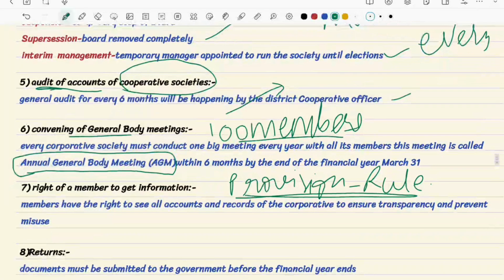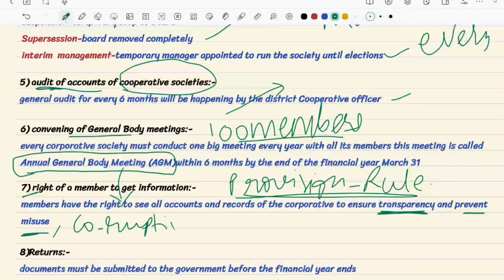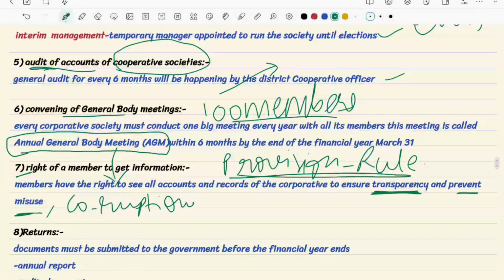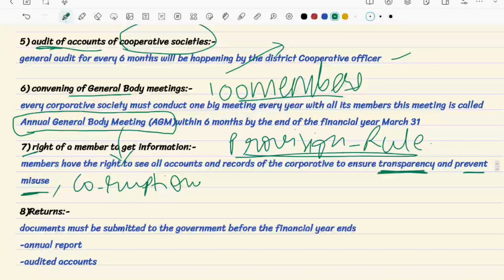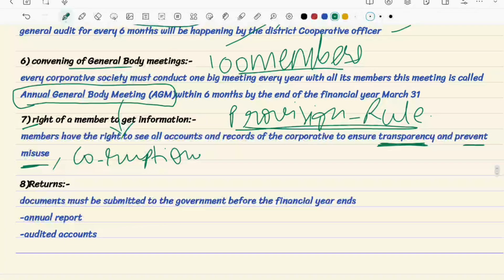Now the seventh thing mentioned in the constitution is the same thing. In this meeting, they have to know any information so that there will be transparency, and any kind of misuse or corruption they want to prevent. If corruption is there, they want to stop it. In order to maintain transparency, everybody should know that.